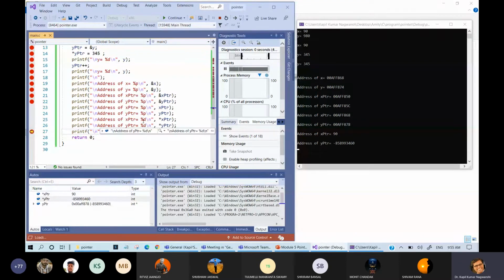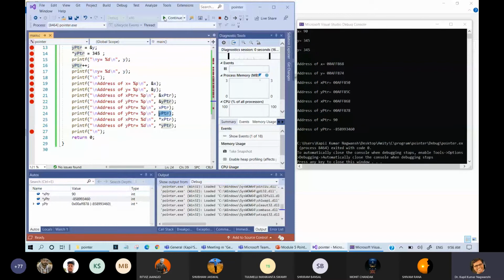Not an issue, but the only important thing is that y pointer holds the address of whatever I am saying. It means if the variable y pointer is accessed, it will hold the address of y pointer. It is not storing the address of y. Fine. So when you run more and more programs, then you will be able to understand what the value is and how it is coming. Any other doubt?